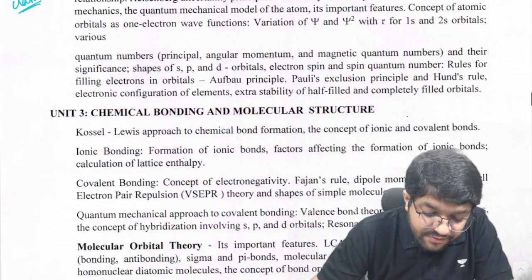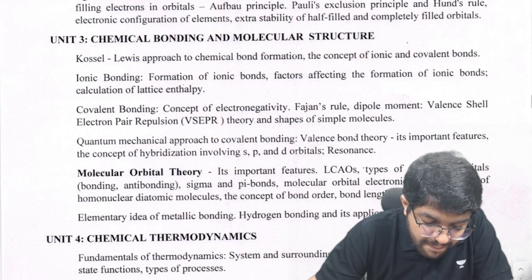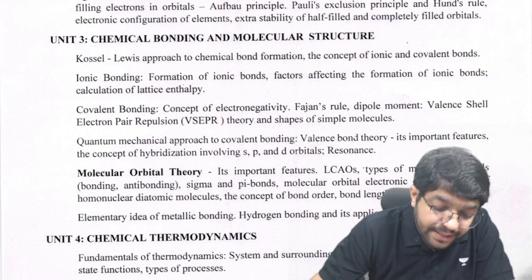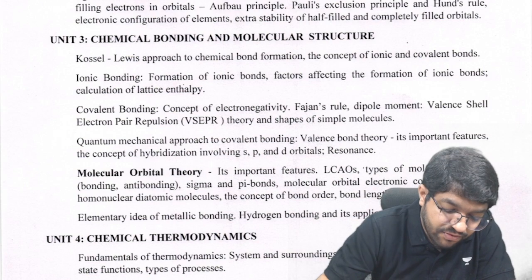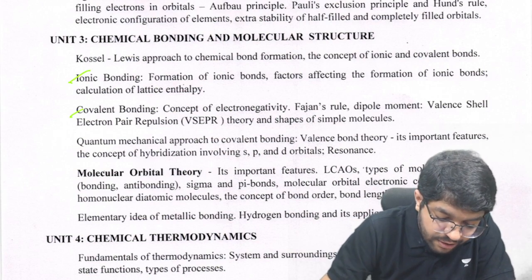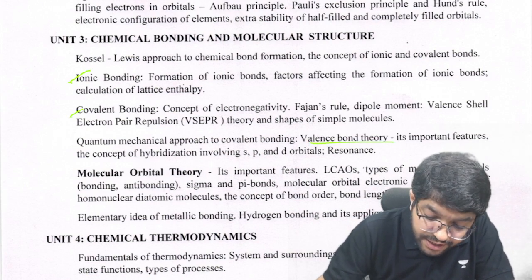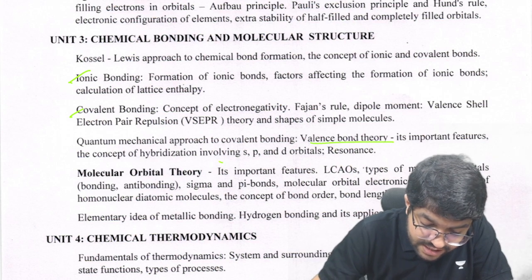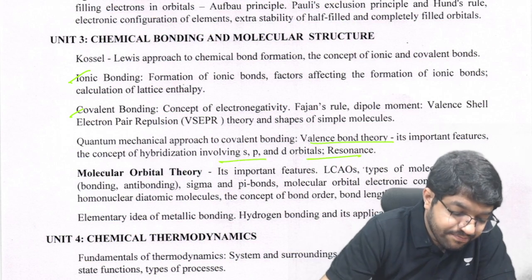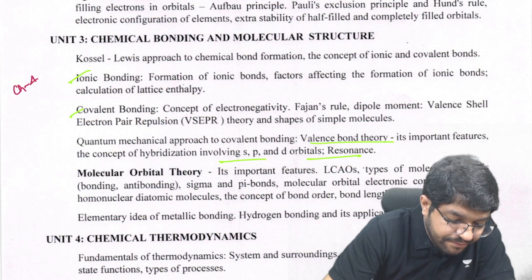Then we have chapter 4, bonding. In bonding we have ionic bonding, covalent bonding, then valence bond theory, hybridization, resonance, everything is there. This is chapter 4, class 11th NCERT.